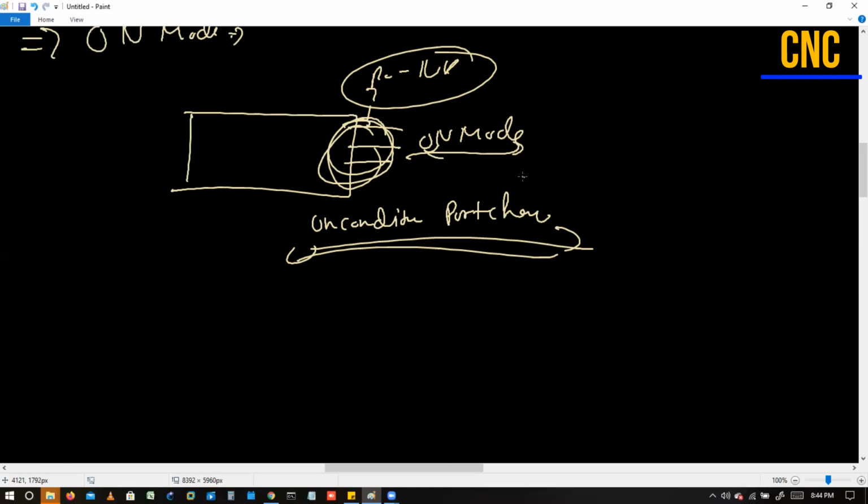Didn't get this on mode? Okay, in on mode, this is an unconditional port channel. It means we do not have any conditions here, and it does not depend on the negotiation. If I talk about PAgP, desirable mode, auto mode, and if I talk about LACP, active and passive mode, these features are waiting for the negotiation, right? And these are the conditional ones. If I get the packet, fine, if not, so what happens?